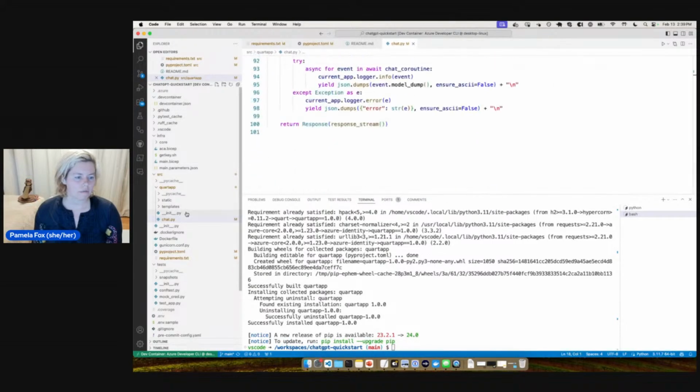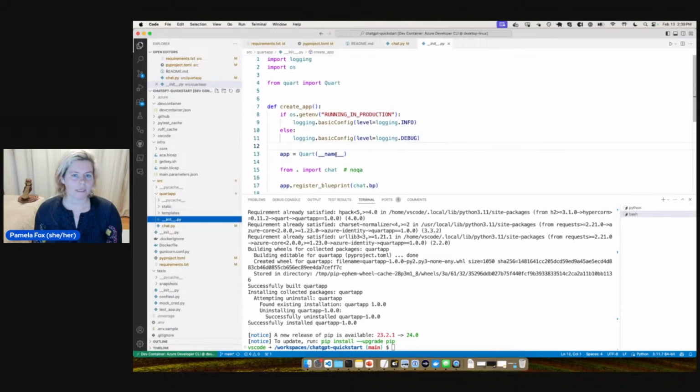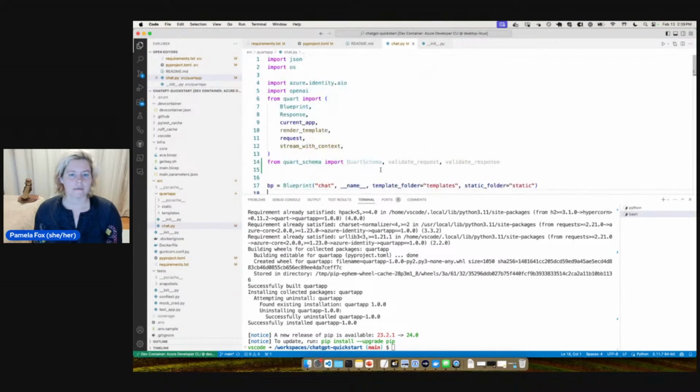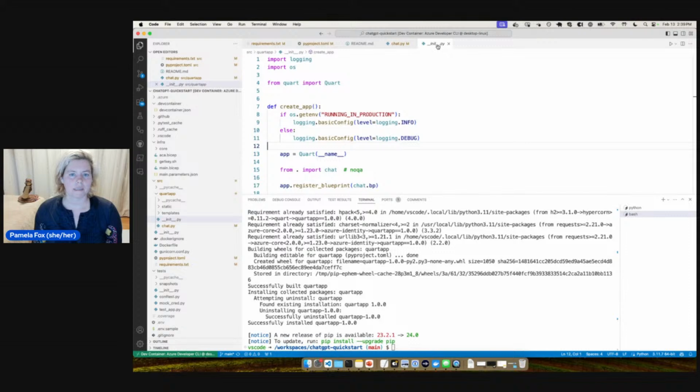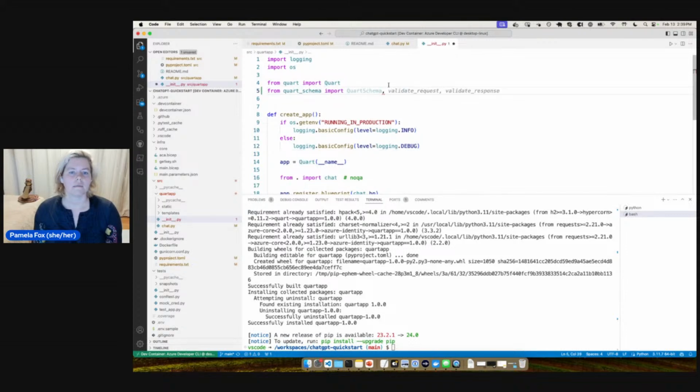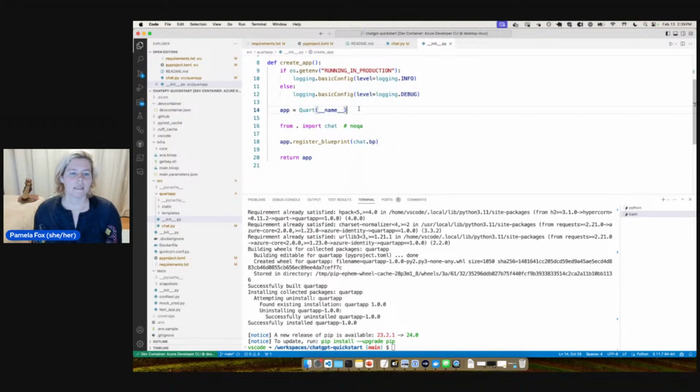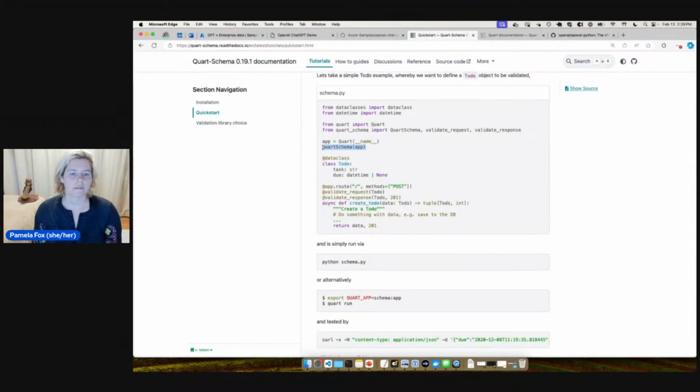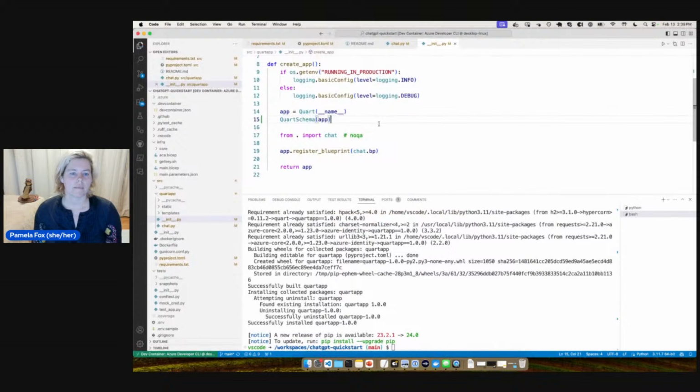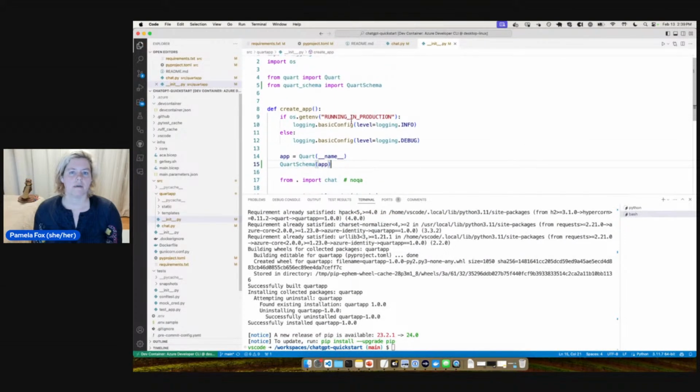I actually construct the app over here. So in fact, we probably want to bring this import into here. From quart_schema import QuartSchema, and this is where we construct the app. So that's where I'm going to wrap that in QuartSchema.